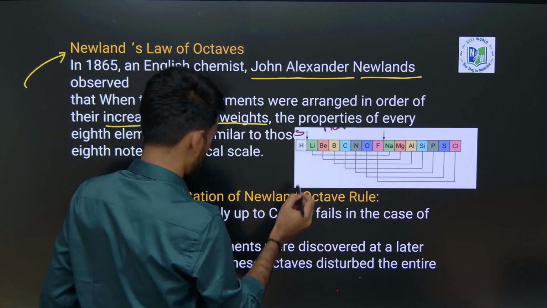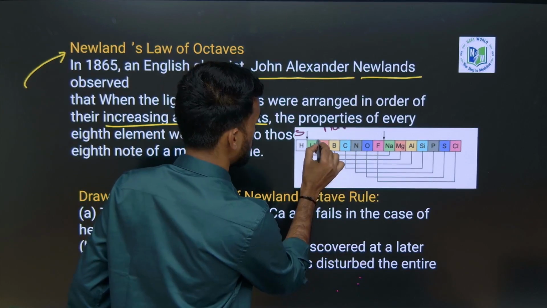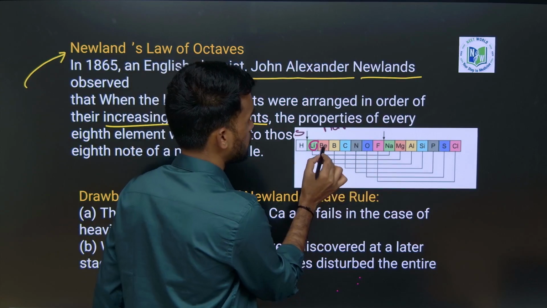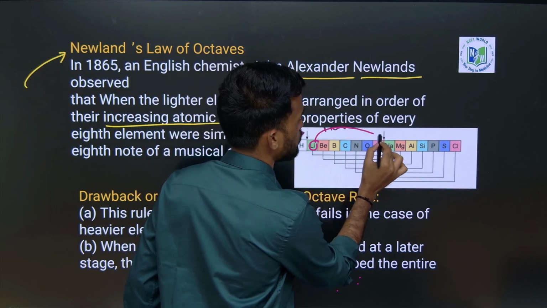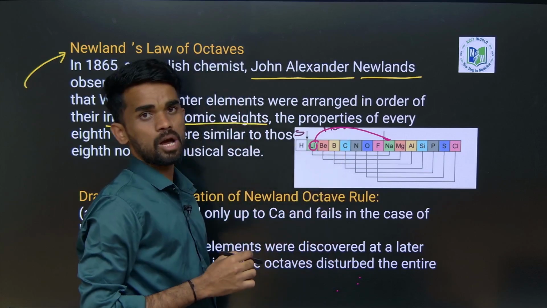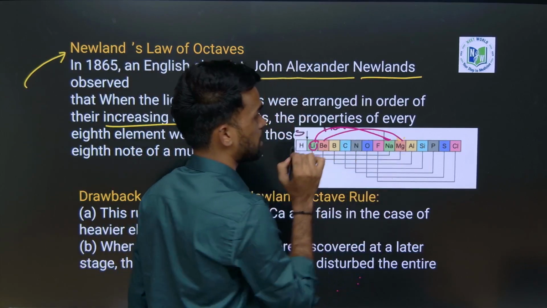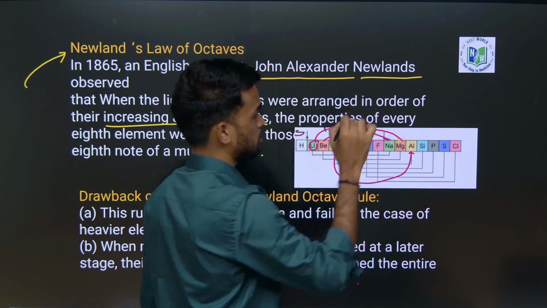So let us see here what is the first element. Let us consider lithium here. For lithium, what is the eighth element? 1, 2, 3, 4, 5, 6, 7, 8. See, lithium and sodium are similar in their properties. Similarly, beryllium and magnesium have similar properties. Again, boron and aluminum have similar properties.